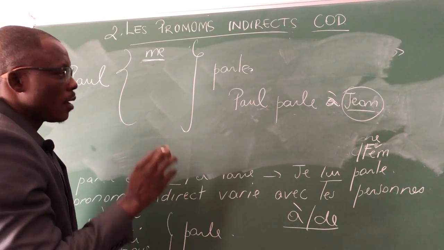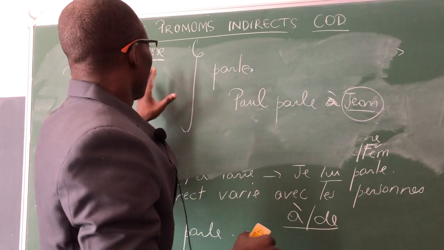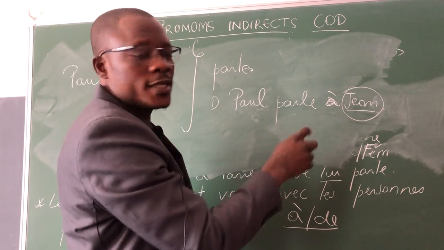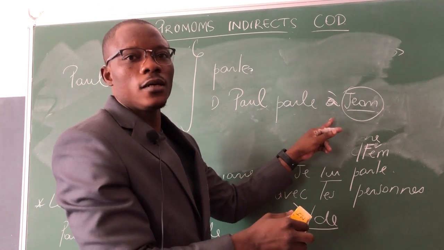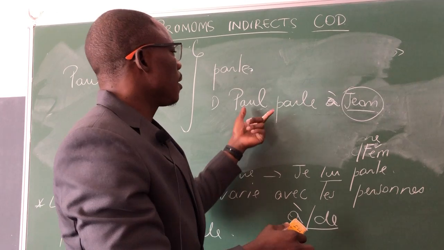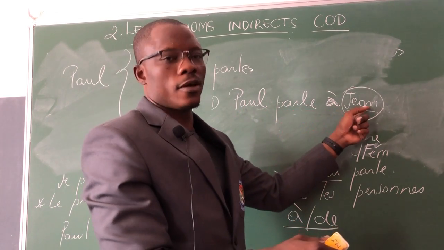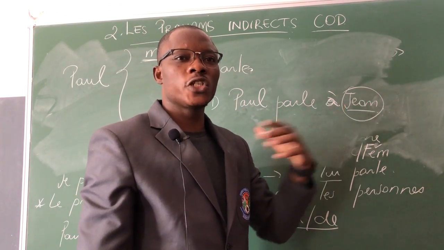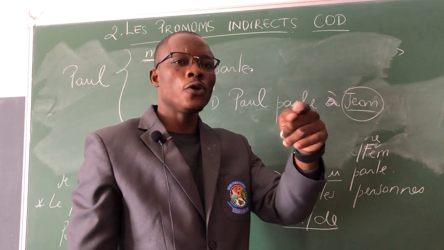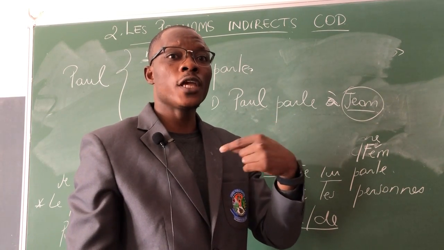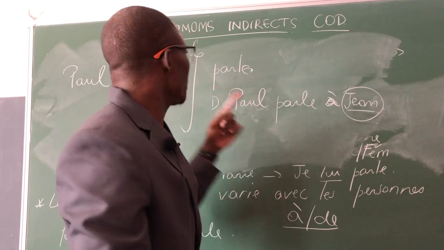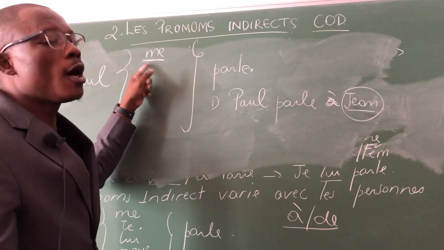Any doubts? I will repeat again. This is the sentence where we need to replace the indirect pronoun. In this sentence we had Paul parle à Jean. Now let's assume that Jean is me. So in English we say Paul is talking to me. Then to replace that Jean, that me, in French it will be me. Paul me parle.